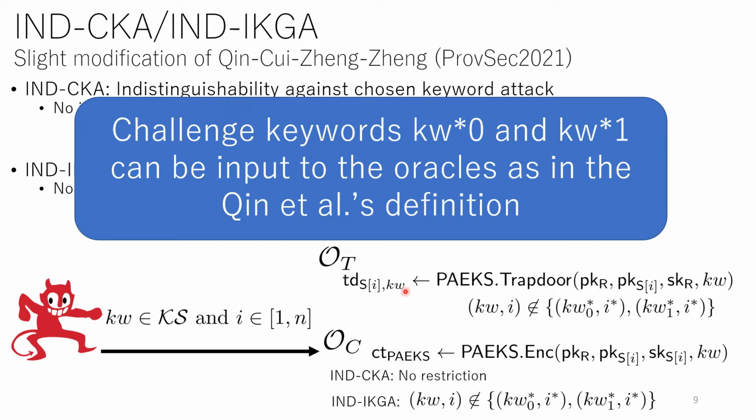And in our security definitions, the challenge keywords, keyword 0 star and keyword 1 star, can be input to the oracles as in the Qin-Cui-Zheng-Zheng definition. But Liu et al. did not consider these stronger security notions, so our scheme is more secure in this sense.